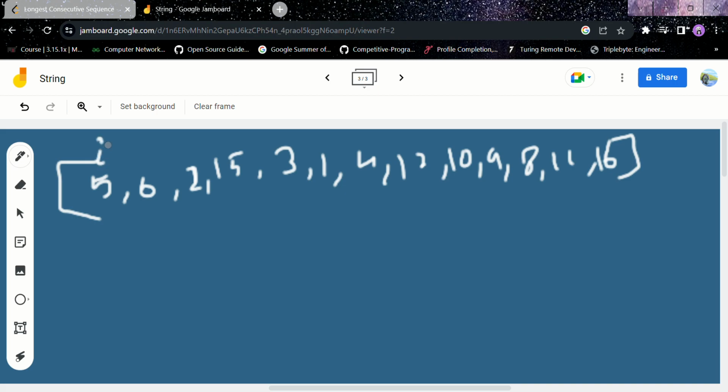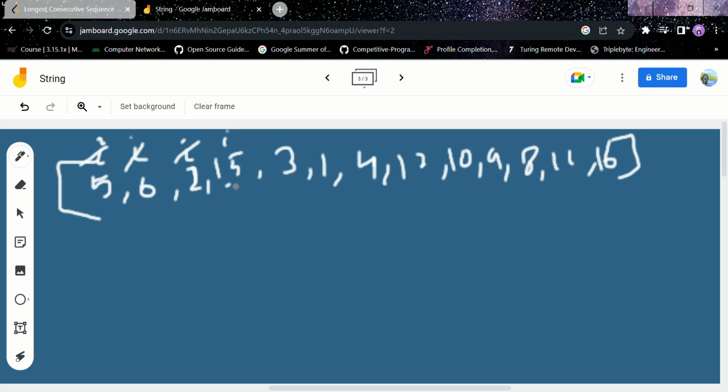We will check if 5 minus 1 is present in the map or not. Okay, it's present in the map. I'm not drawing here, but check if these elements are present. In the present map, these elements are also present. Now check if 5 plus 5 minus 1, 4, is present in the map. Yeah, 4 is present. Now I plus plus, 6 minus 1, 5 is present. Now I plus plus, 2 minus 1, 1 is present.